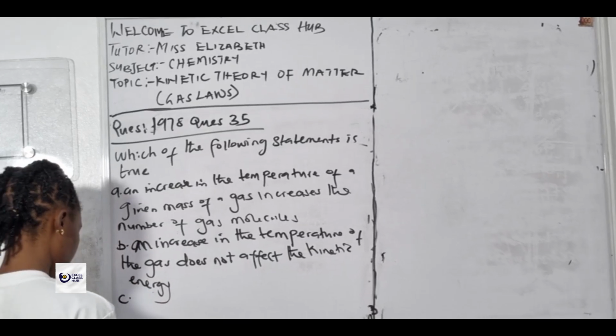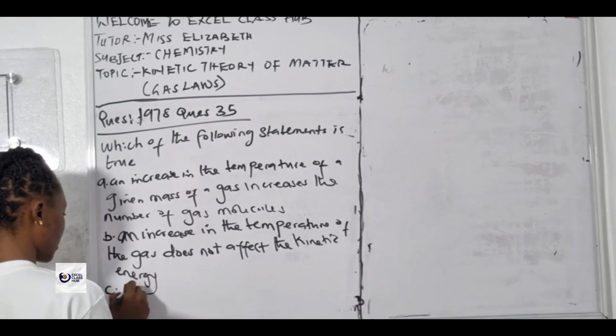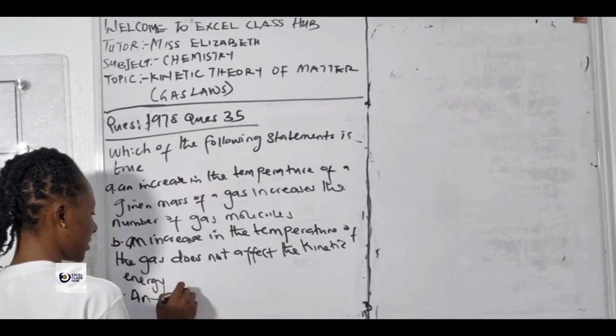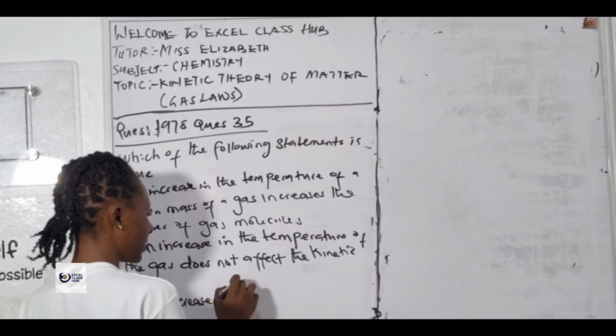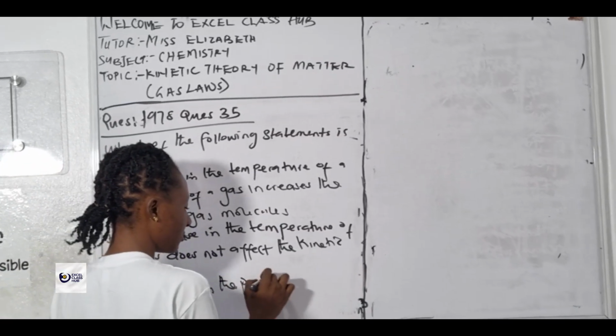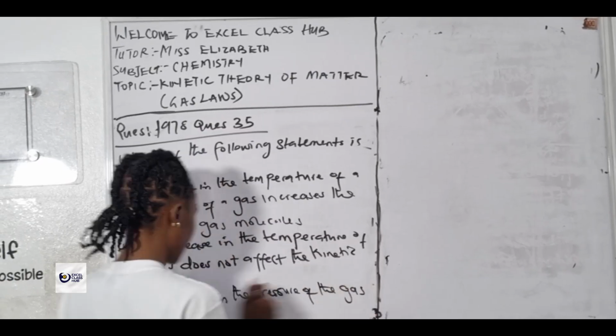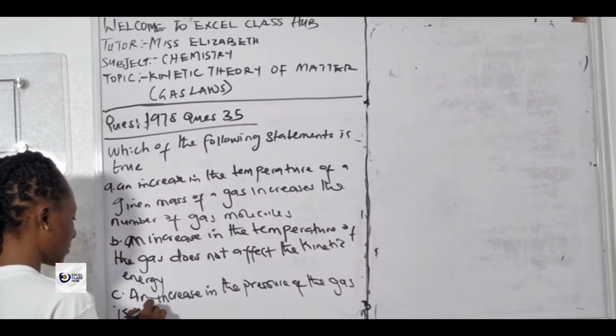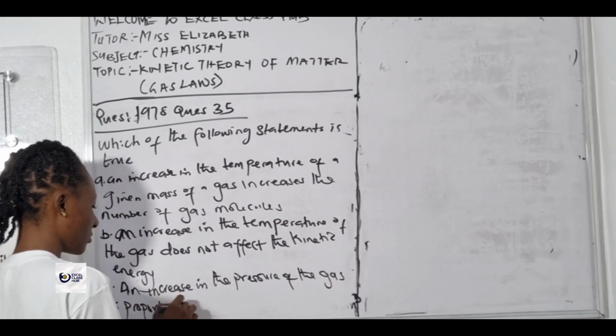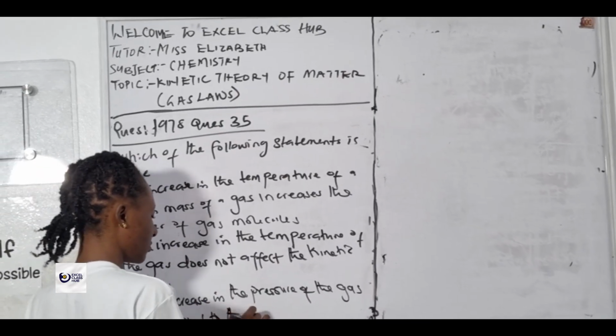C. An increase in the pressure of the gas is proportional to the increase in volume.